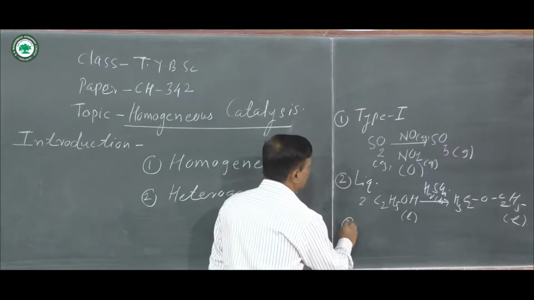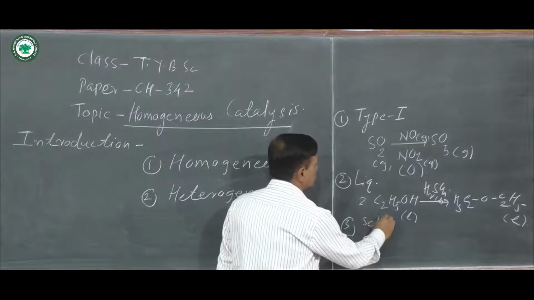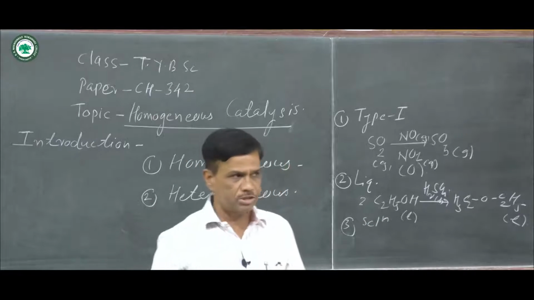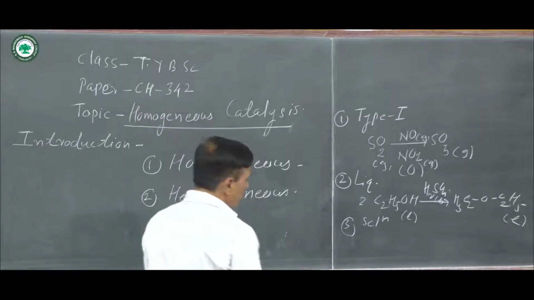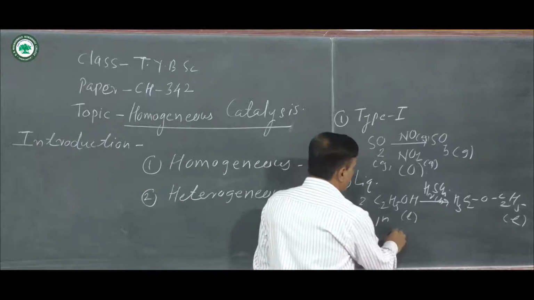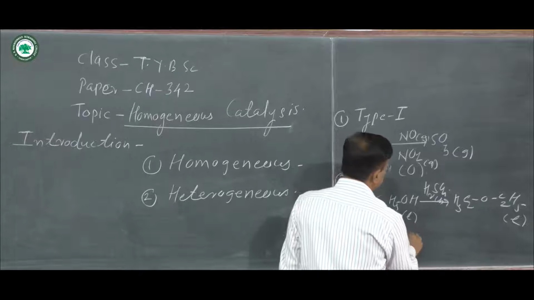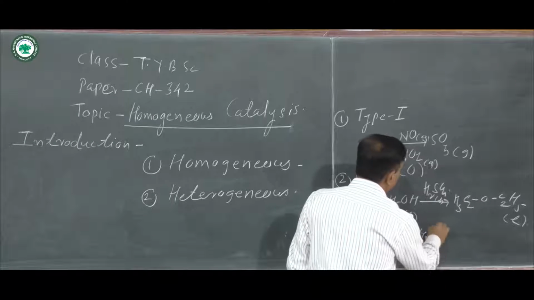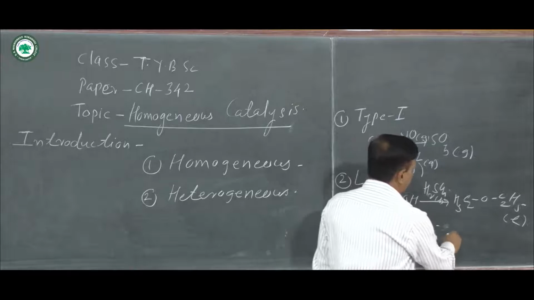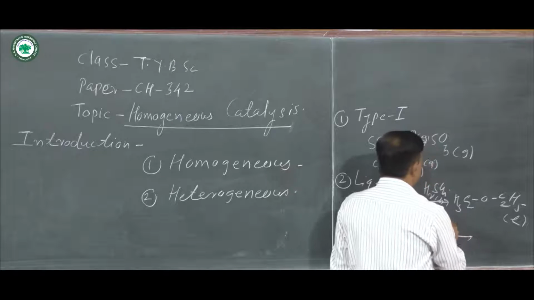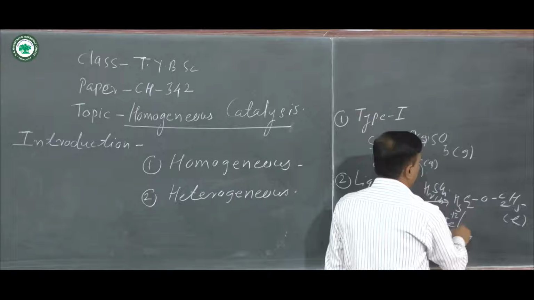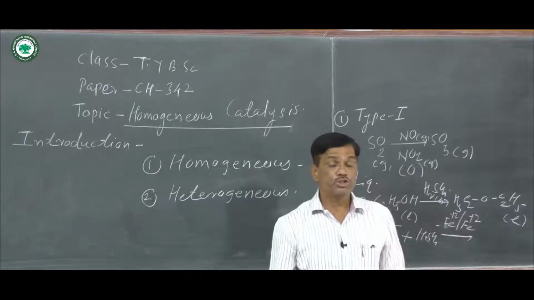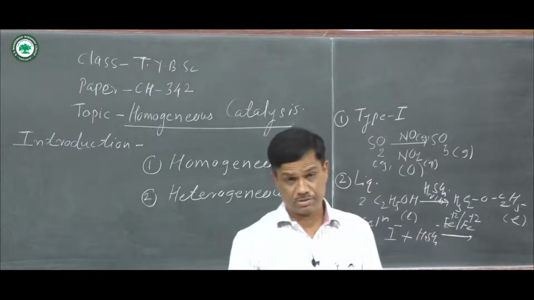Then the third example is when a solution is used. The third type of homogeneous catalysis is, suppose, in solution form iodide is treated with HSO4 minus, and Fe2 plus or Fe3 plus, ferrous or ferric, in solution form is used as a catalyst.